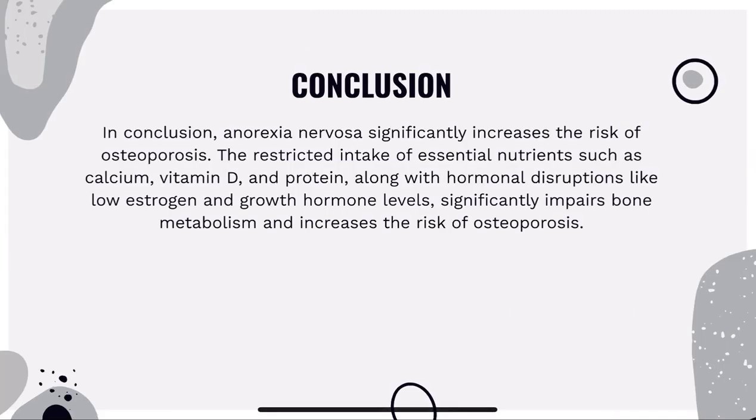So, in conclusion, anorexia nervosa significantly increases the risk of osteoporosis. The restricted intake of essential nutrients such as calcium, vitamin D, and protein, along with hormonal disruptions like low estrogen and growth hormone levels, significantly impairs bone metabolism and increases the risk of osteoporosis.